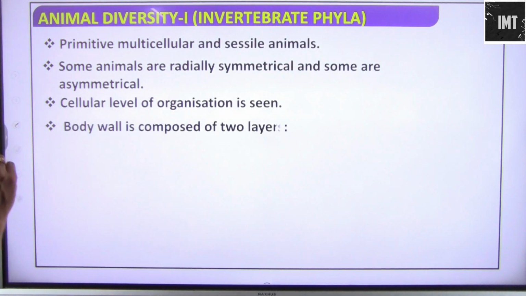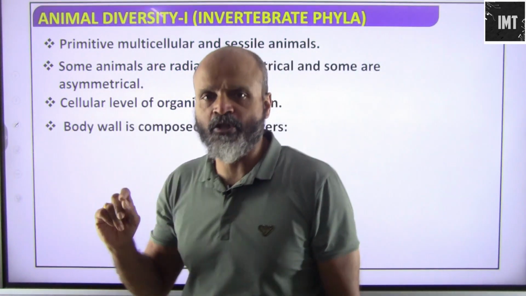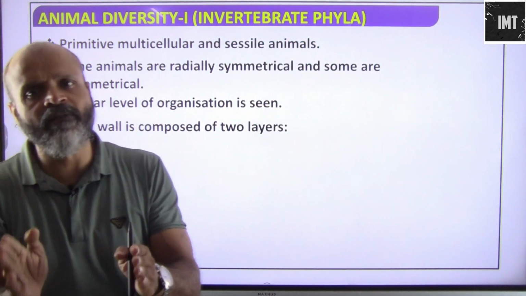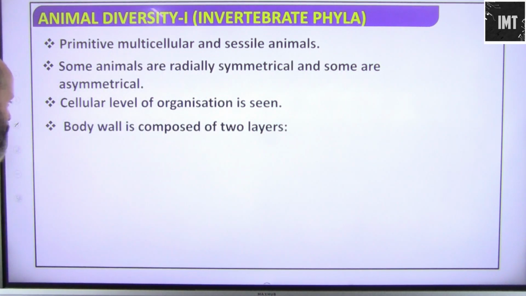Cellular level of organization is seen, which means that they will not be up to the mark of tissue level. They will finish off at the cellular level itself. So they are only at a cellular level. Tissues are not formed out of them.